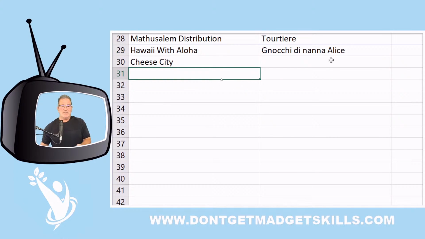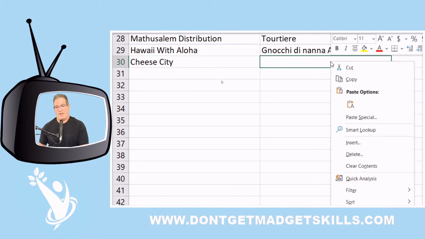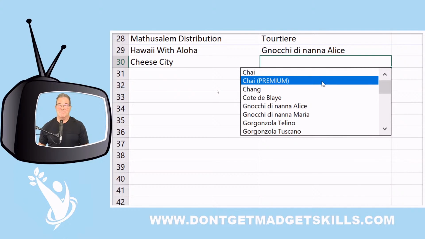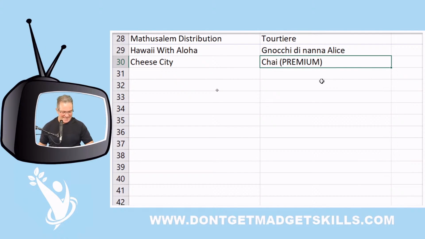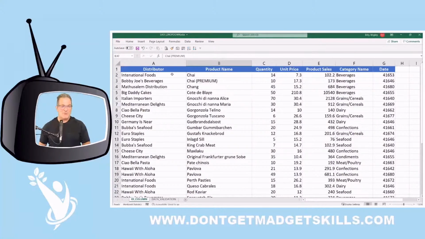Then I can easily just right click K and there's the drop down list just like that. And now I'm going to recommend that you work in a table. Before I even did any of that, I should have just made this a table. So let's make it a table.